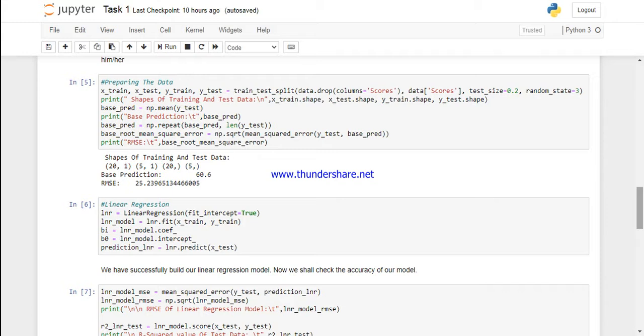We now call the linear regression regressor and feed the training data into it. Next, we shall predict the outcome for the independent variables in the test data. Now we have successfully built our model.